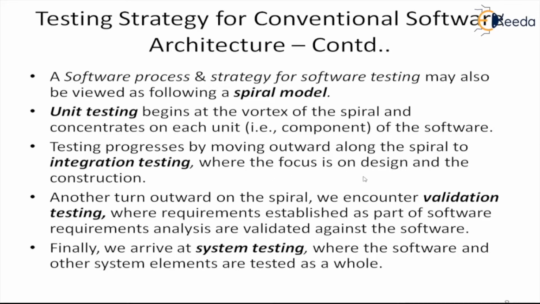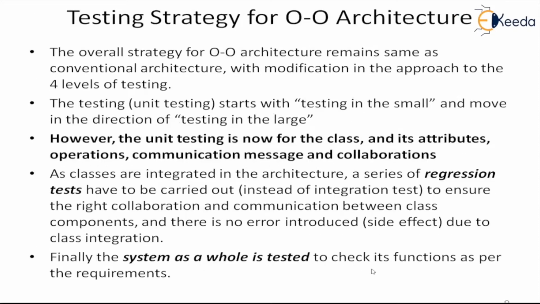The focus will be on the design and the construction. On the next turn of the spiral, we will encounter validation testing, where the requirements established as part of the software will be checked against the software, to see whether the software and the requirements actually match each other. Finally, we arrive at the system testing, where the whole software along with the other system elements will be tested. So those were the two different views of our testing strategy.